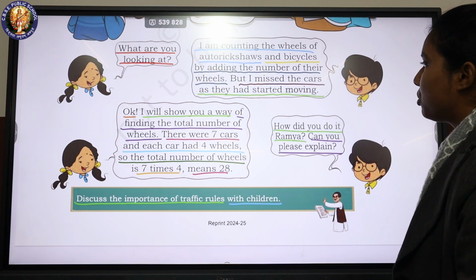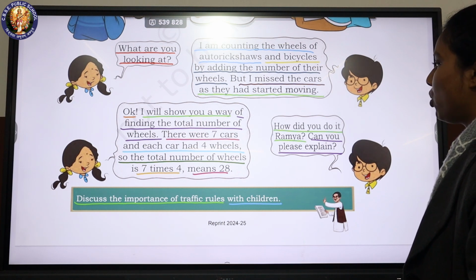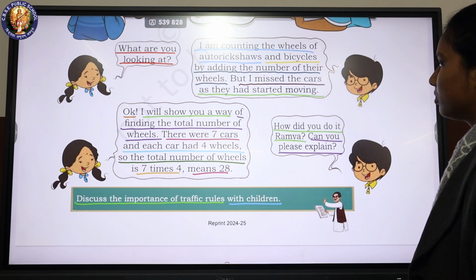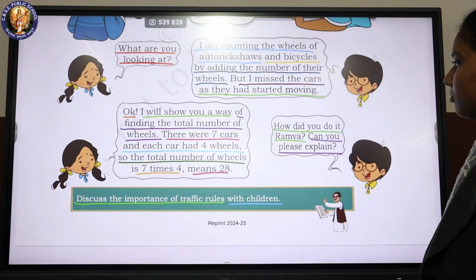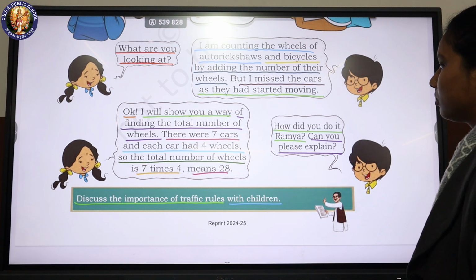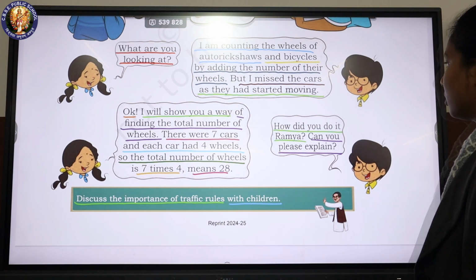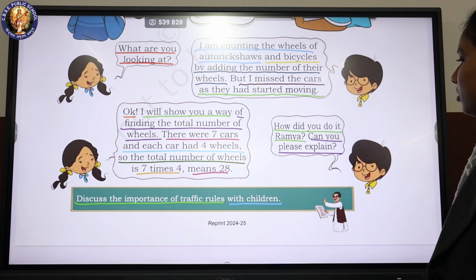Okay, I will show you a way of finding the total number of wheels. There were 7 cars and each car had 4 wheels. So the total number of wheels is 7 times 4, which means 28. How did you do it, Ramya? Can you please explain?